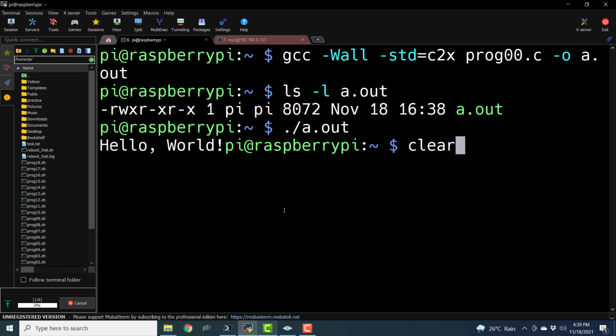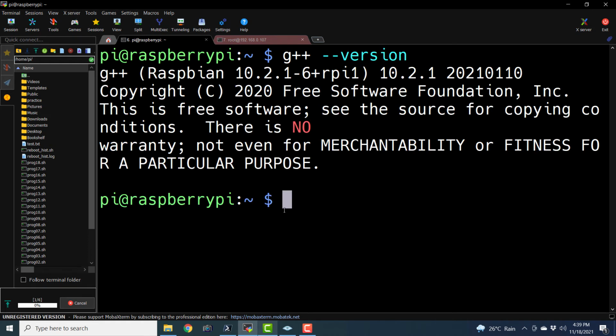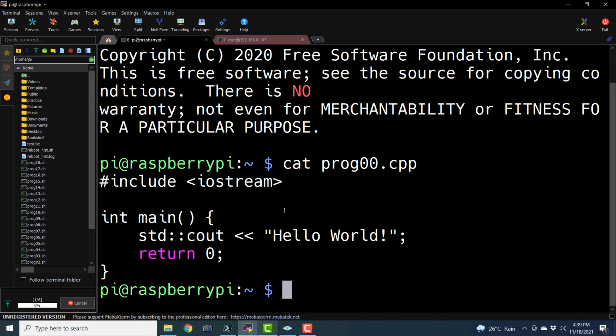So let me clear it. We can also compile a C++ program and run it with GCC. For that, the name of the compiler is g++, and we can check the version. So let us go ahead and compile the C++ program that we have, prog00.cpp. So this is the C++ program. It just goes ahead and prints hello world.